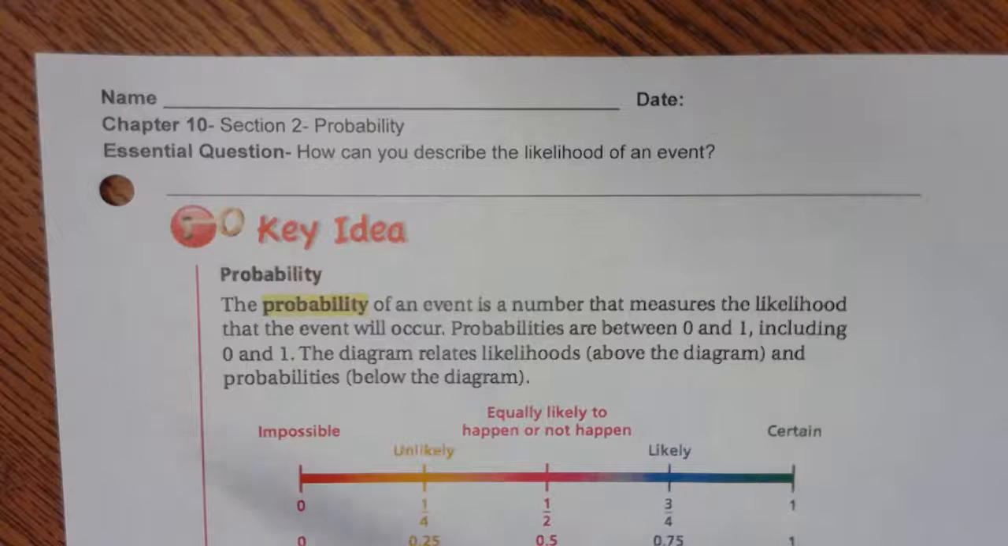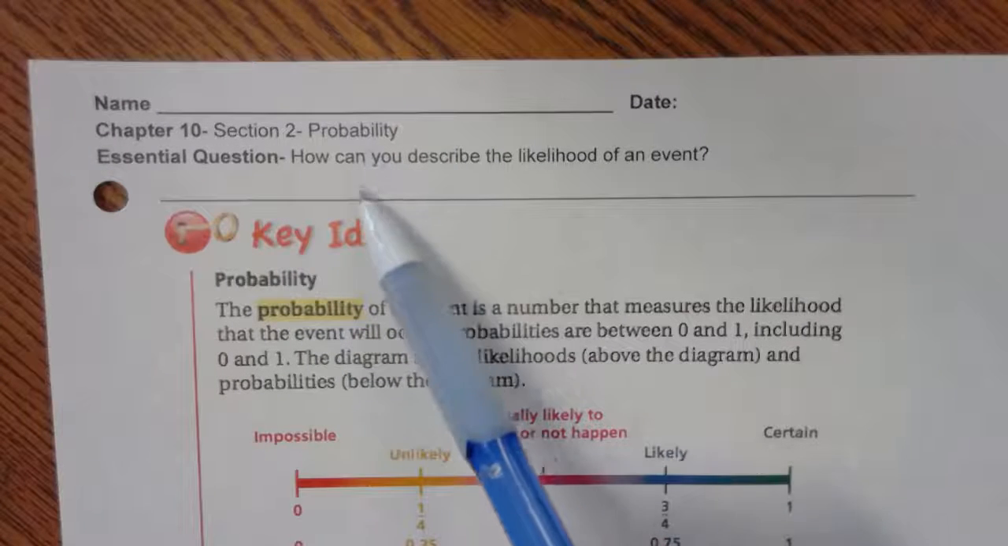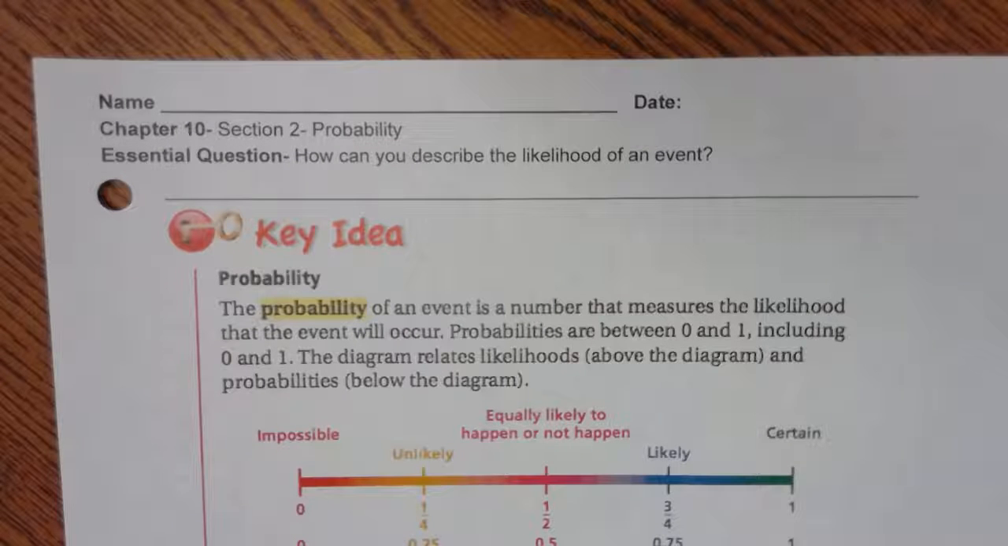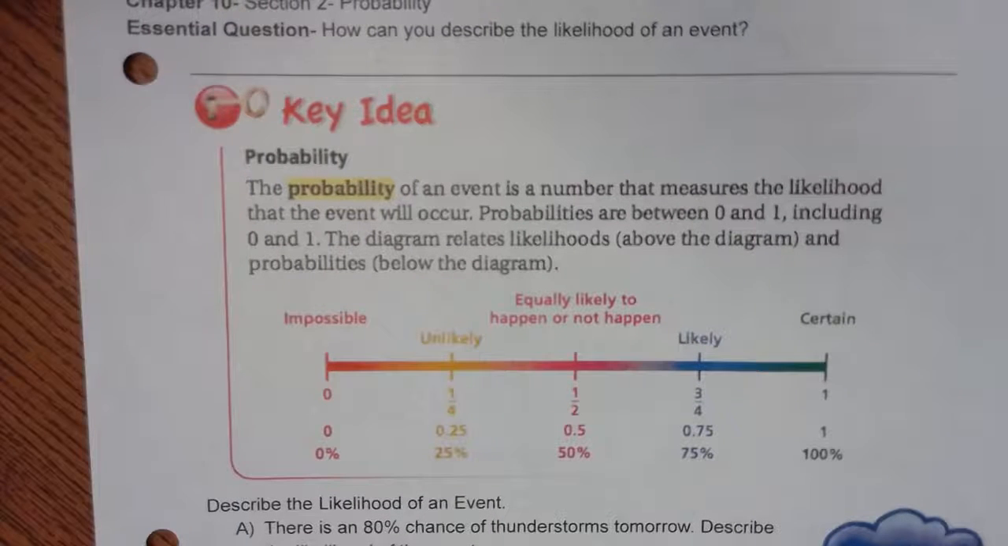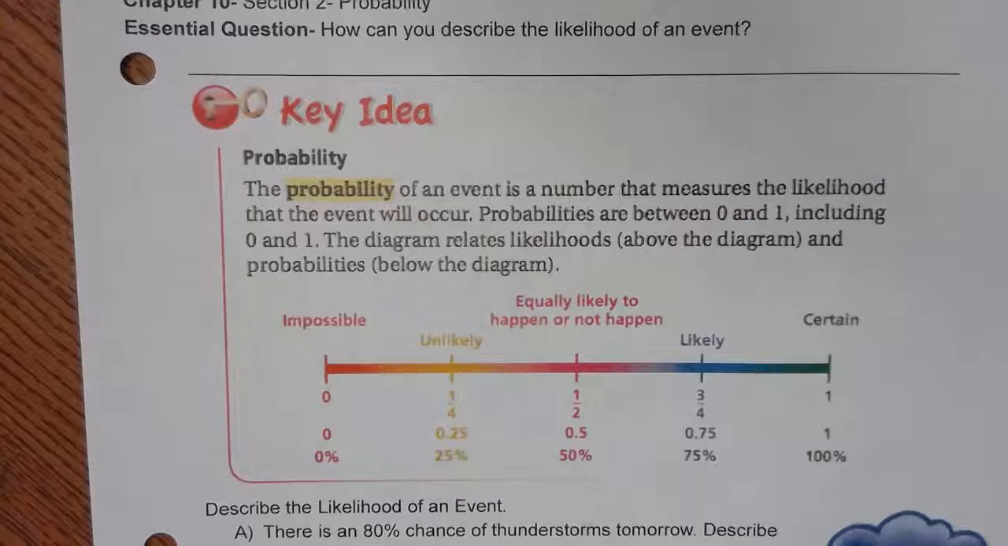Chapter 10, Section 2, we are talking about probability. Our essential question is, how can you describe the likelihood of an event? Looking down below, our key idea is probability, and the definition is: the probability of an event is a number that measures the likelihood that the event will occur. Probabilities are between 0 and 1, including 0 and 1. And the diagram below relates likelihood above the diagram and probabilities below the diagram.